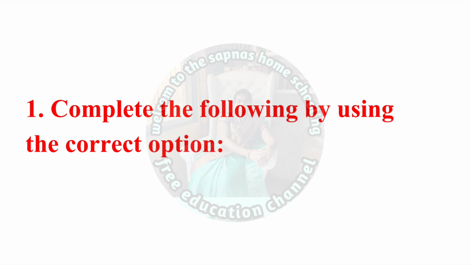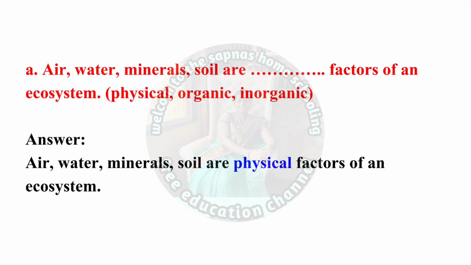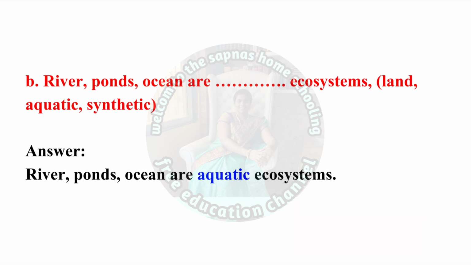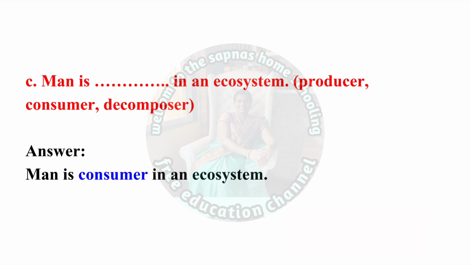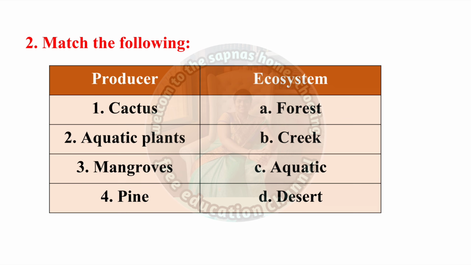First question, complete the following by using the correct option. A. Air, water, mineral, soil are physical factors of an ecosystem. B. River, ponds, ocean are aquatic ecosystems. C. Man is consumer in an ecosystem.